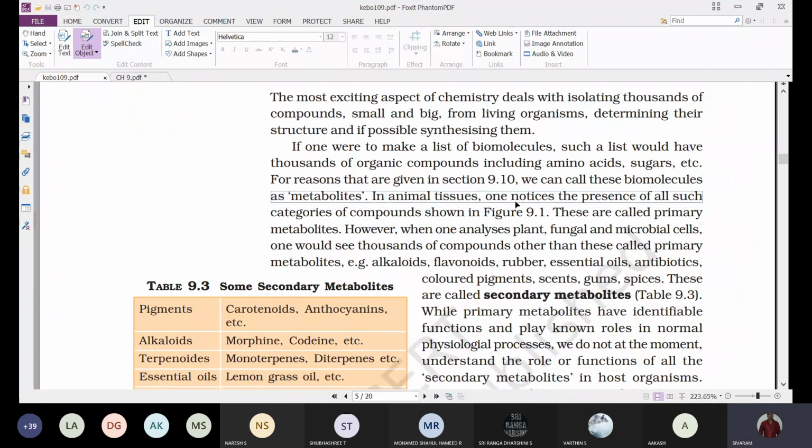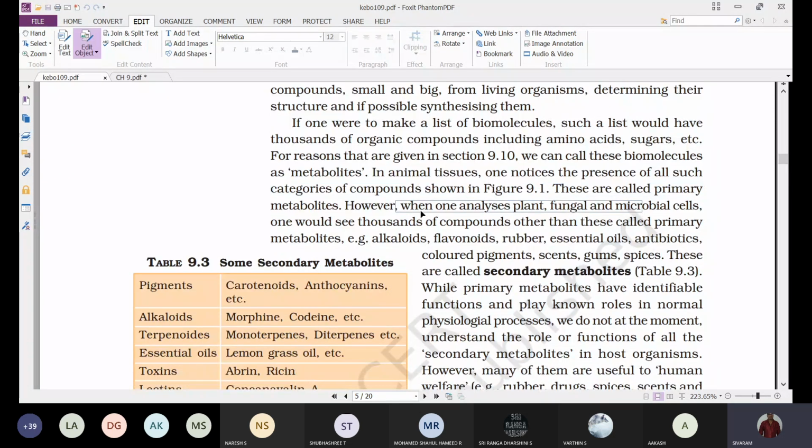These are primary metabolites. However, when one analyzes plant, fungal, and microbial cells, one would see thousands of compounds other than these primary metabolites.